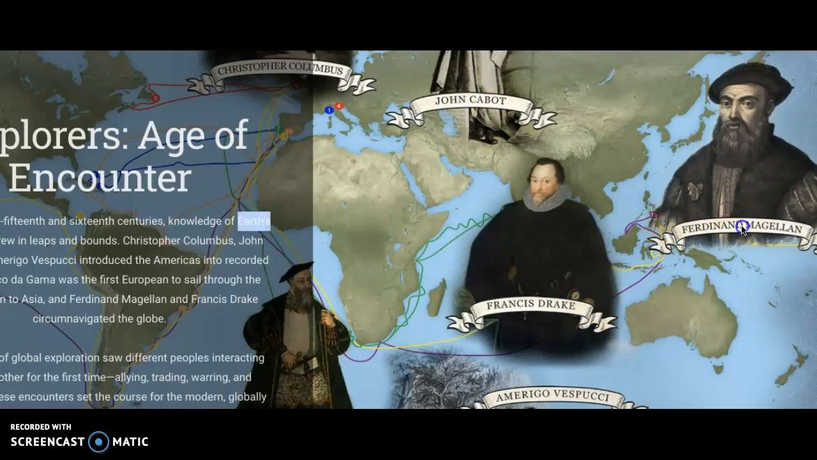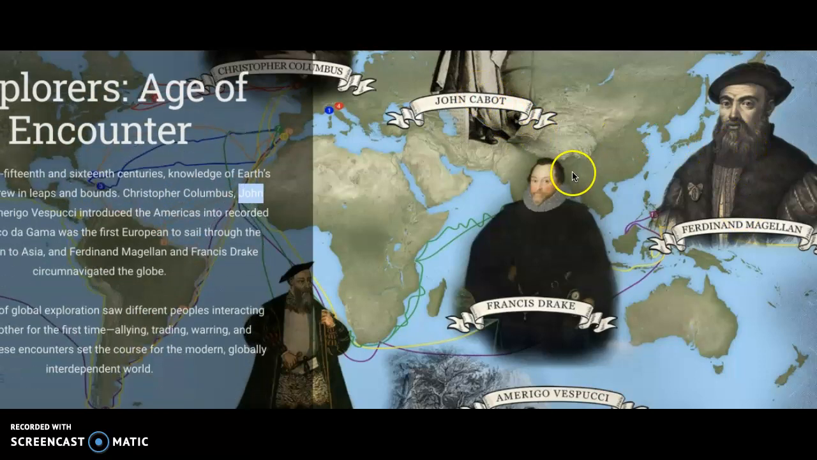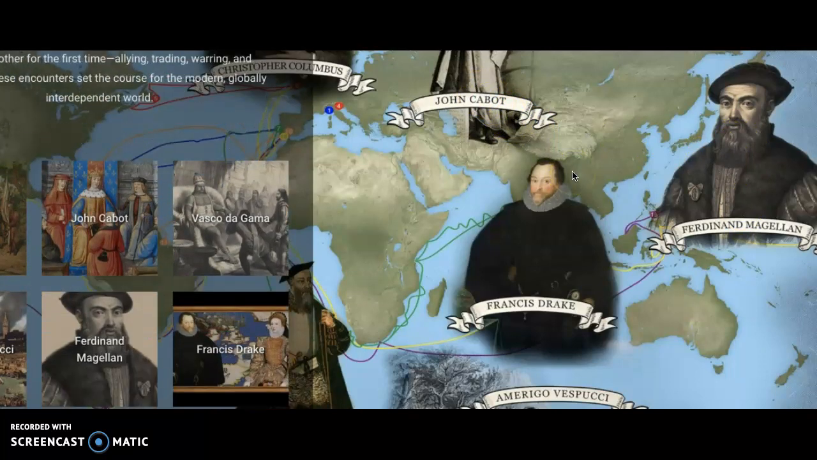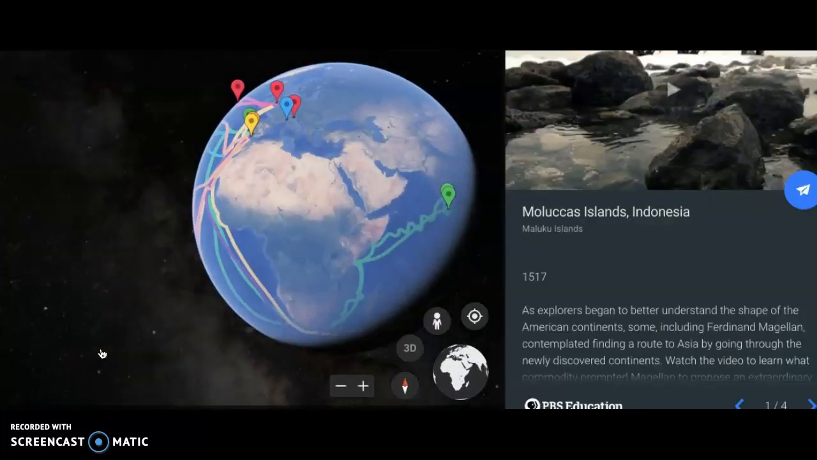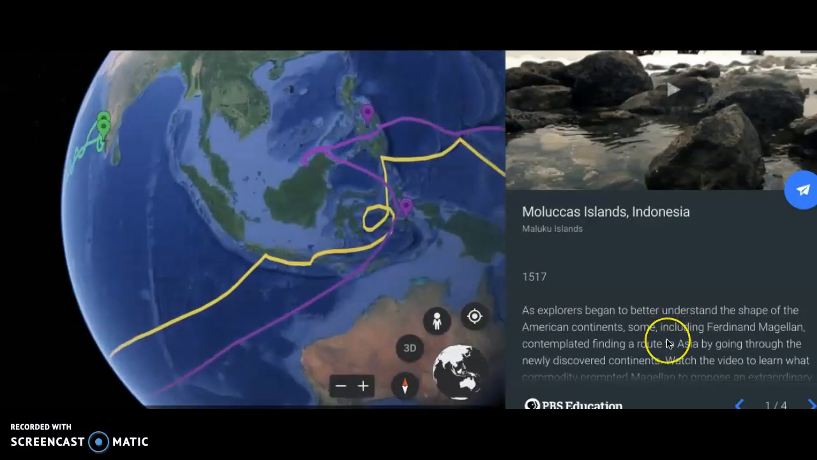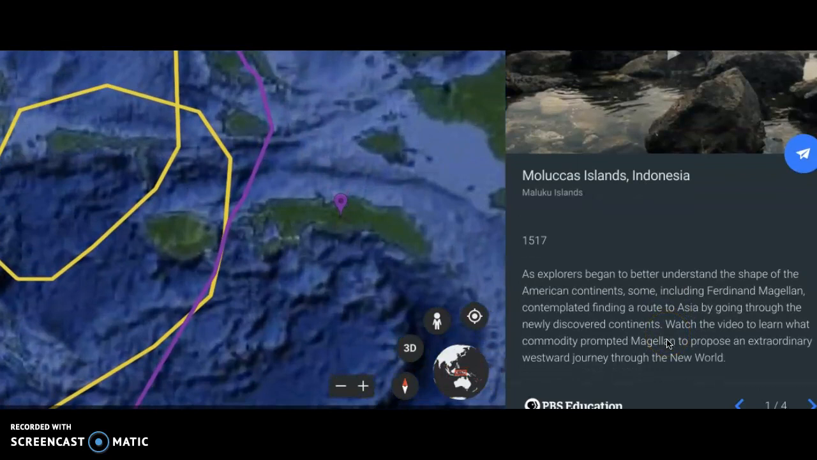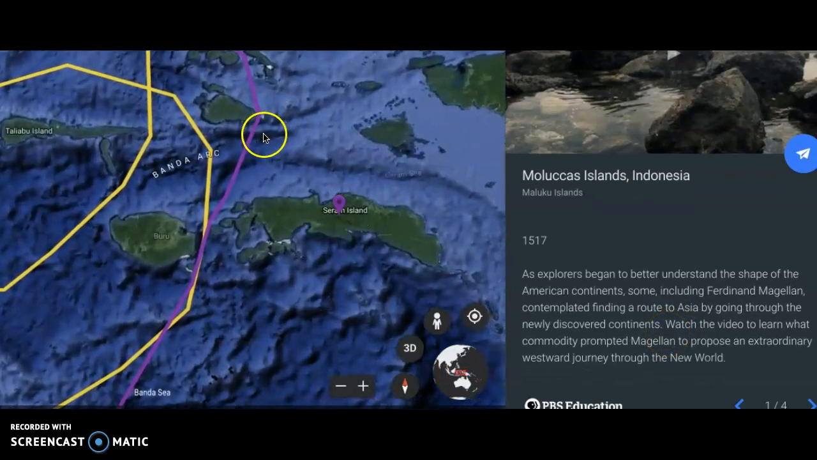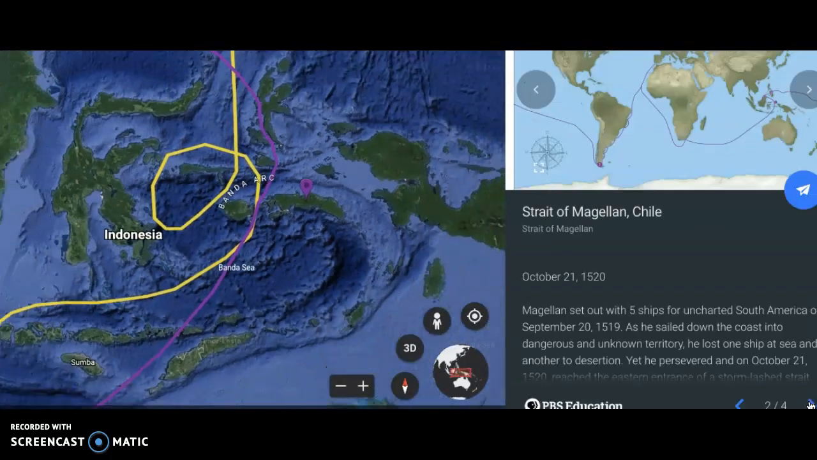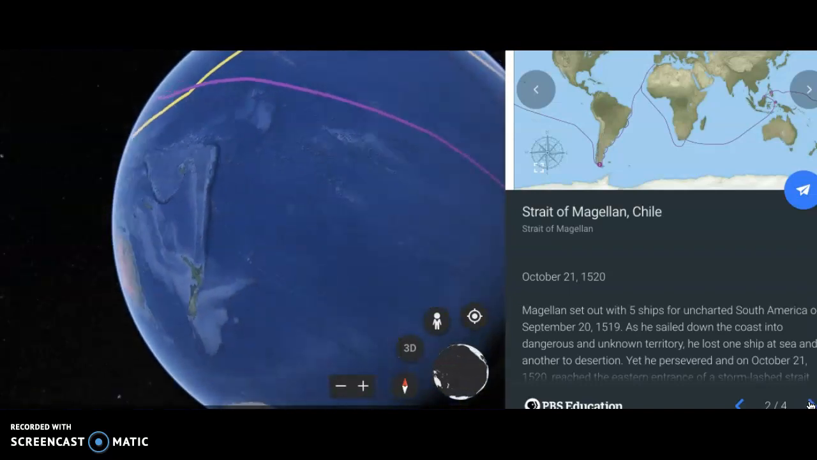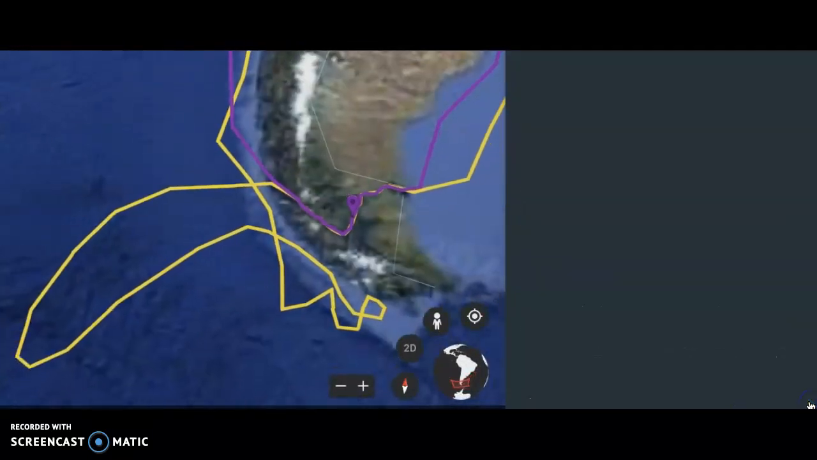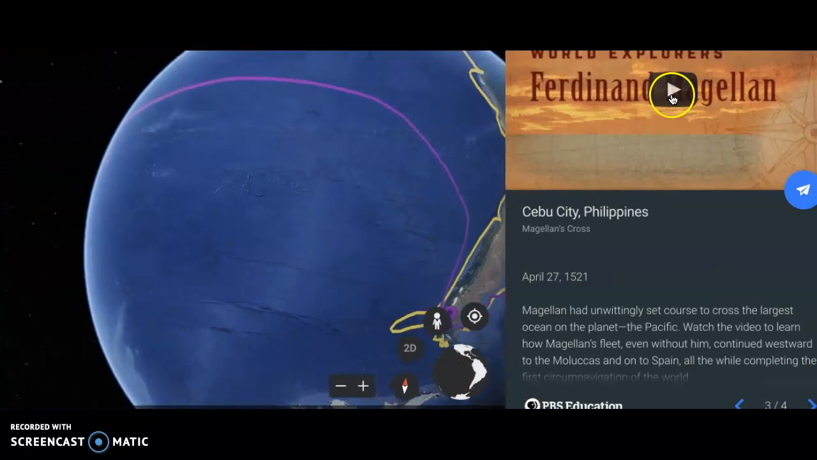Oh, it's over here, sorry. Click on Ferdinand Magellan. And so you can see that you've got four little pages here, four little paragraphs, and it will show you a map of where he explored. Go through these pages if you want to explore Ferdinand Magellan. Read about them, and some of them will have videos. Watch the videos,